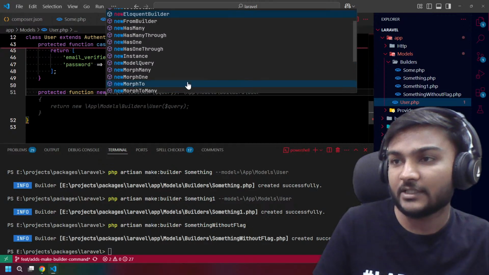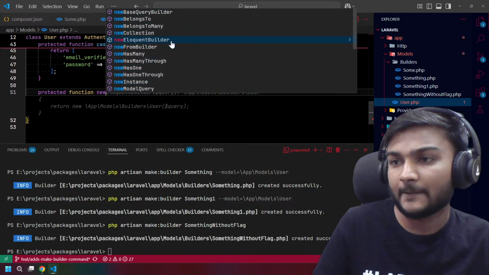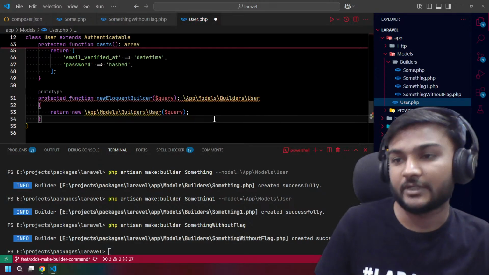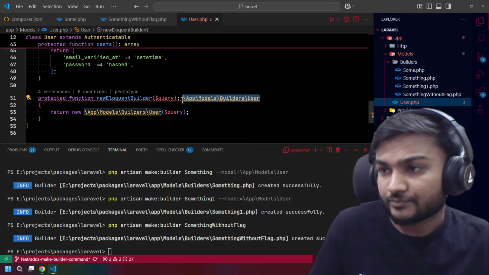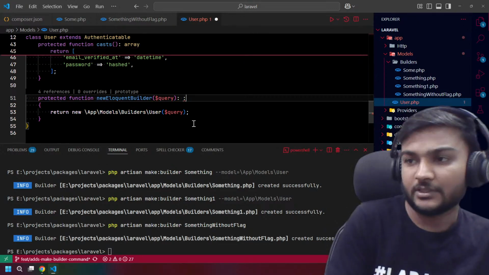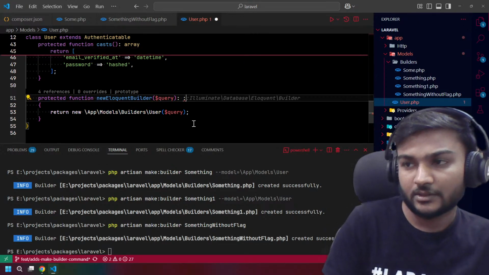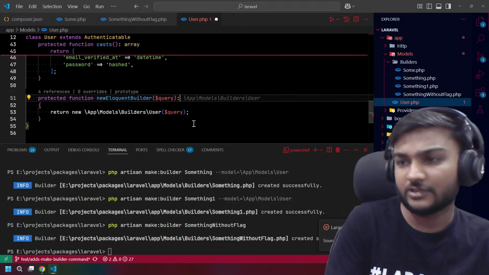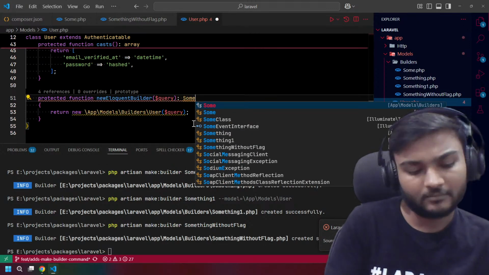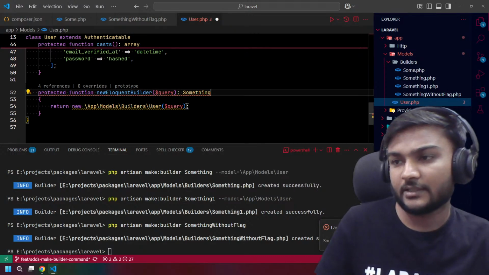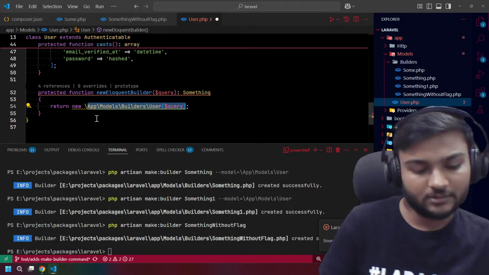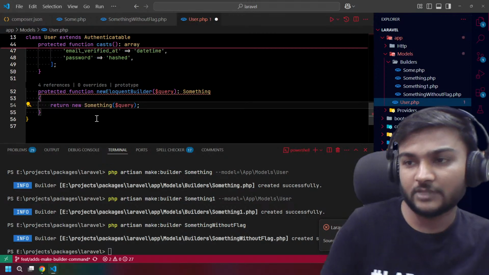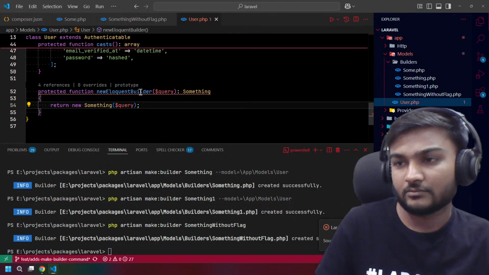New query, I think new base query builder, right? New eloquent builder, yeah, right, perfect. And here we actually need a builder class which we are going to return.